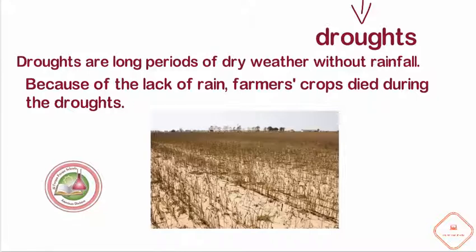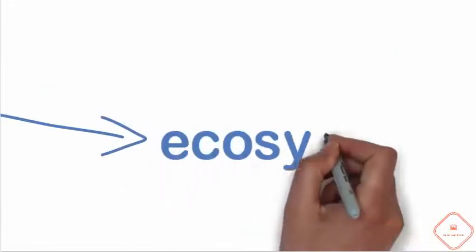And now this doesn't happen like here in the desert. This happens in places where they usually get rainfall, but then for a long time they don't. So like in Saudi Arabia where there's a desert, when we don't get rainfall for a long time, that's not called a drought. But if we do not get rainfall like the usual way that we usually do, then that's called a drought.